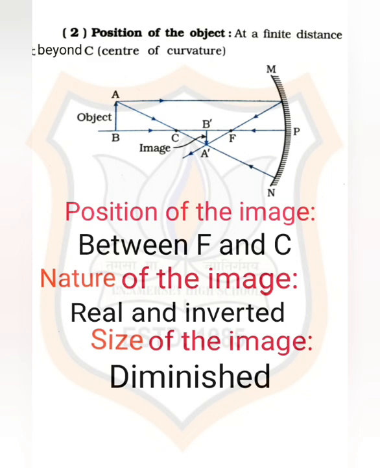Here that intersecting point is A dash B dash, so A dash B dash is the image of object AB. When the object is beyond the center of curvature, the image will form between the focus and the center of curvature. The nature of the image will be real and inverted, and as we observe, the image A dash B dash is very small, diminished in size.